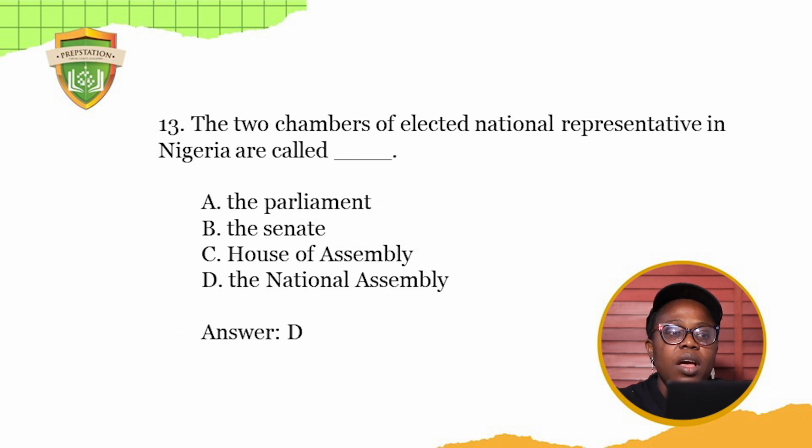Next question. The two chambers of elected national representatives in Nigeria are called dash. This is simple. I've already said it when I was explaining the legislature. You know the answer. D, the National Assembly, the two chambers, the Senate and the Federal House of Representatives. So it's called what? The National Assembly. Okay.